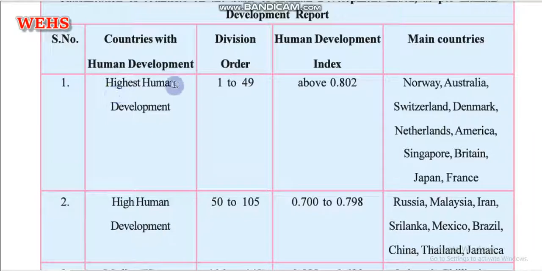In the highest human development category, Norway is there, Australia, Switzerland, Denmark, Netherlands, America, Singapore, Britain, Japan, France come, because they are having high human development. As per the human development index they stand at 0.802, which is almost near about 1. It's not 1 but almost near about 1.